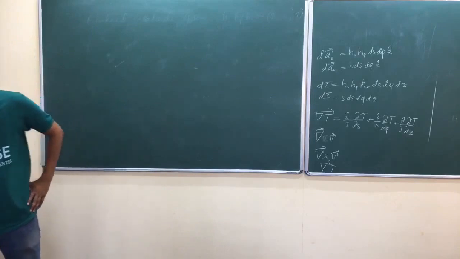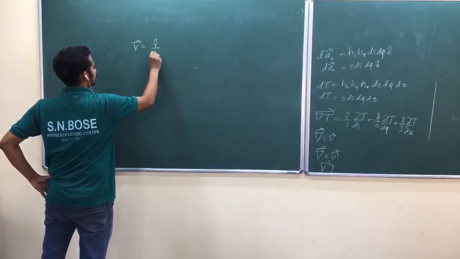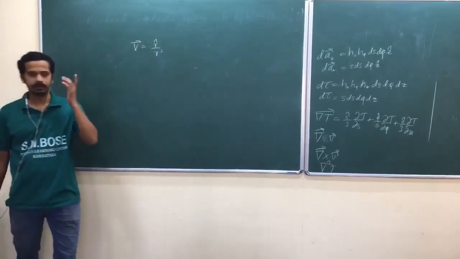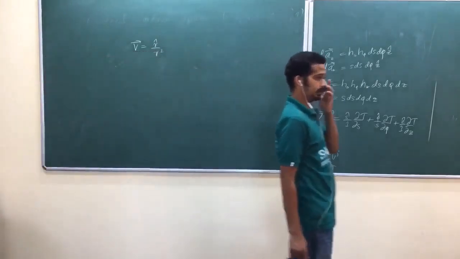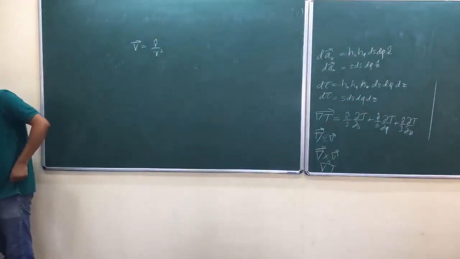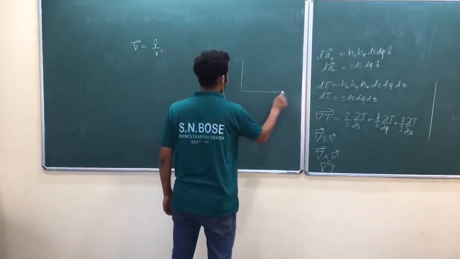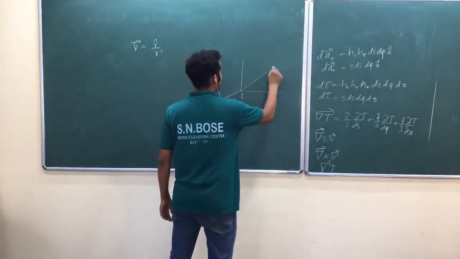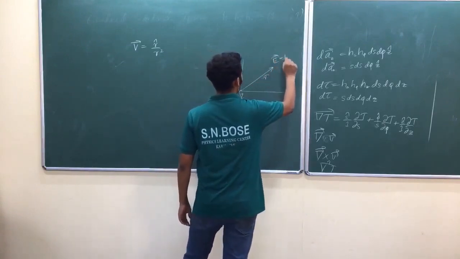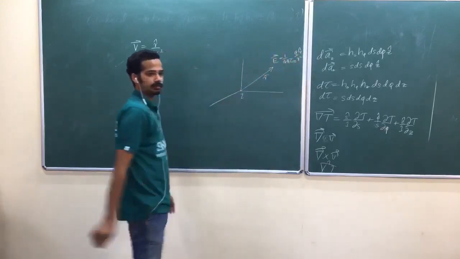Yeah, before getting into Dirac delta, we shall again take our very earlier function, r cap by r square. Do you remember? It was an electric field. This vector field is the electric field due to a point charge at the origin. Am I right? Suppose Q is at the origin, and this is the vector r. Then at this point, the electric field will be 1 by 4 pi epsilon naught, Q by r square into r cap. Am I right? r cap along that direction.